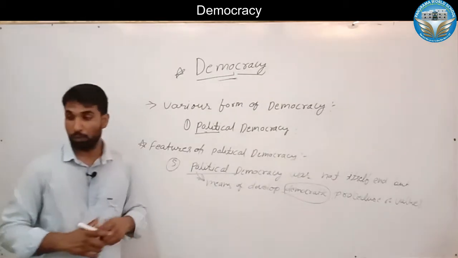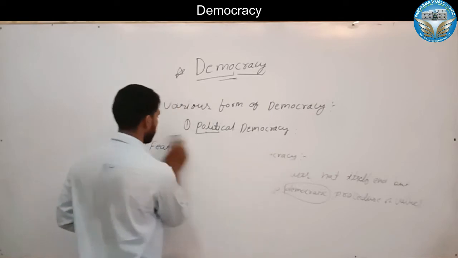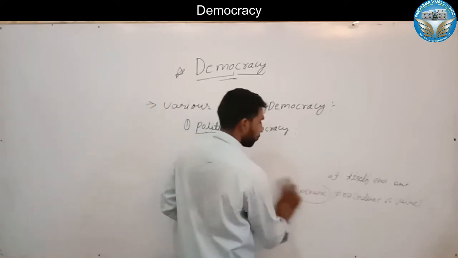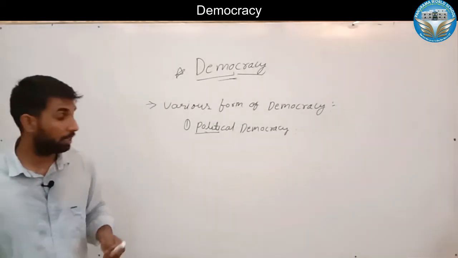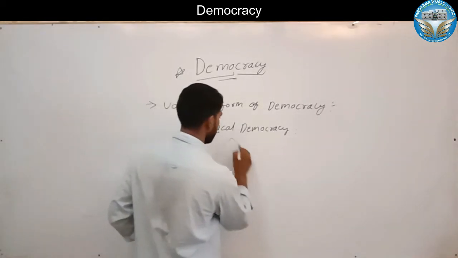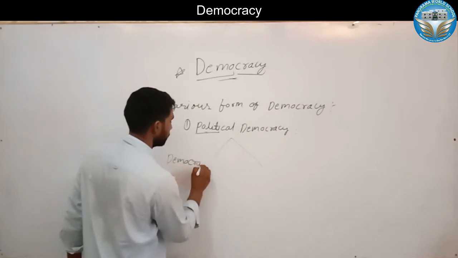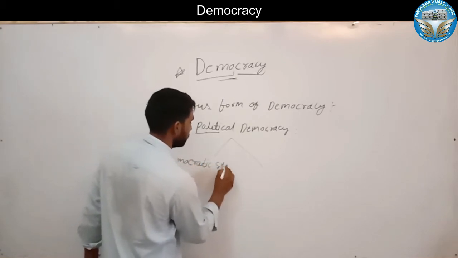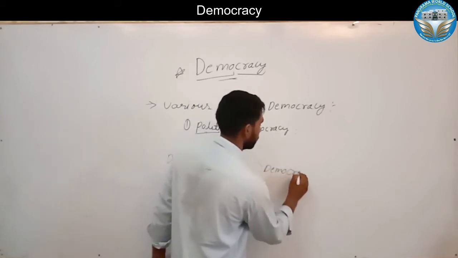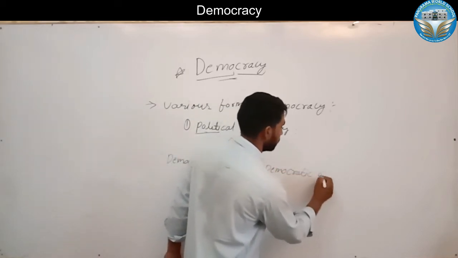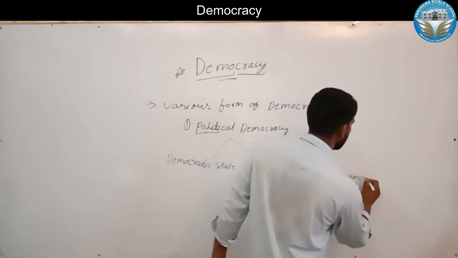So here we know all about political democracy. Political democracy is divided into two parts, democratic state and democratic government.